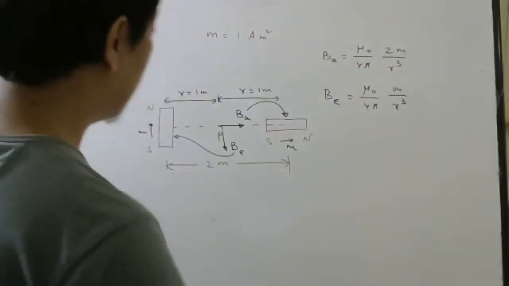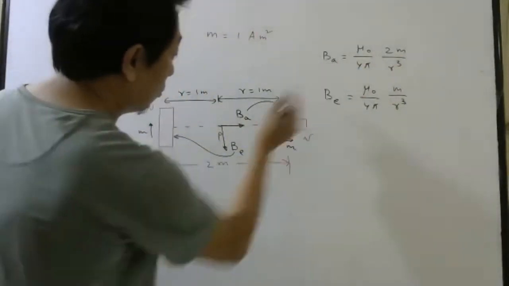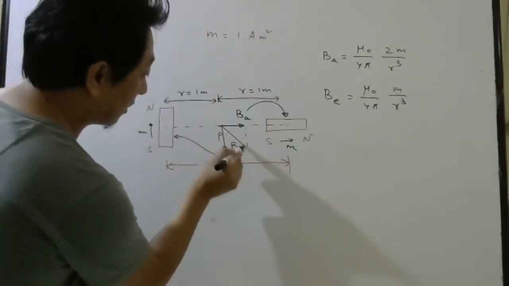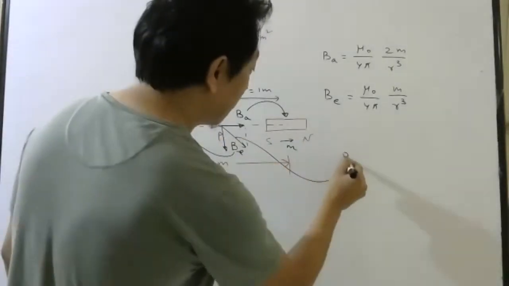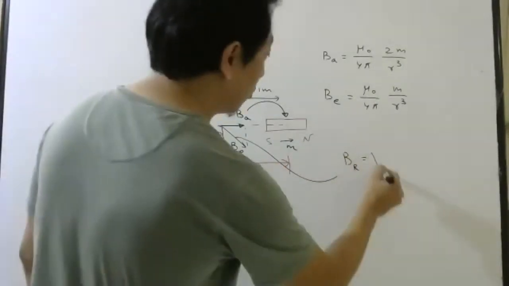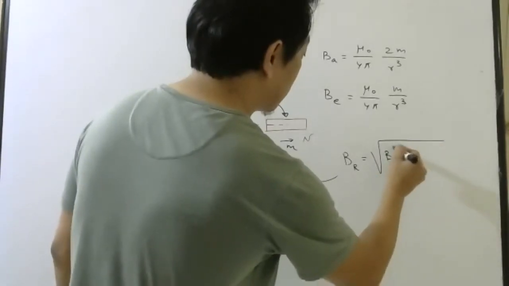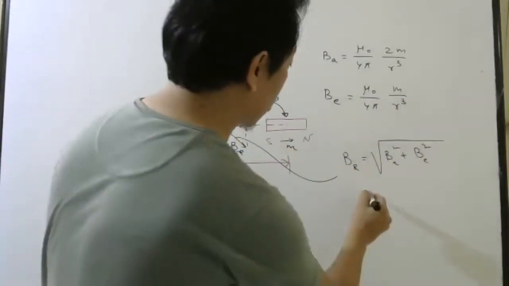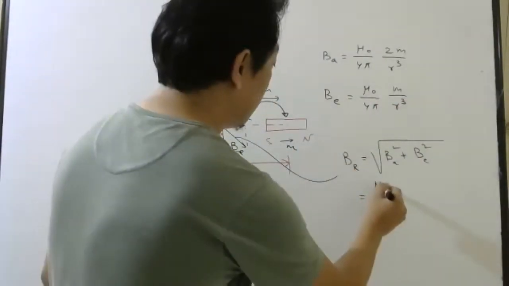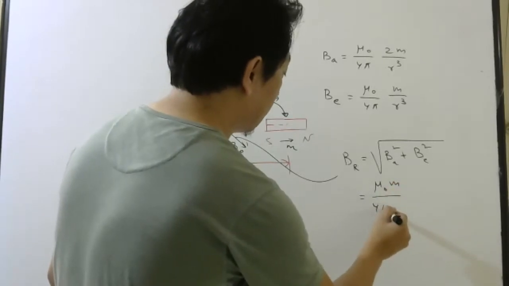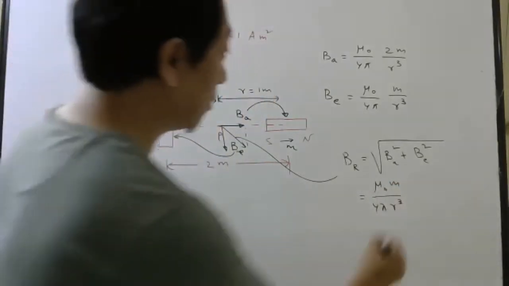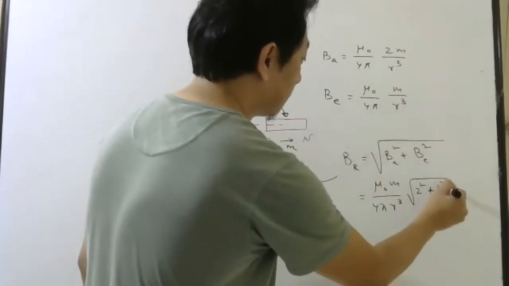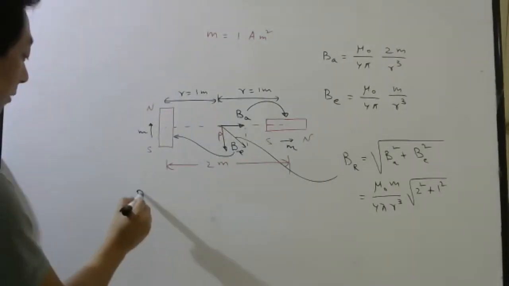Now, you can see the directions of these two are perpendicular to each other. So the resultant will be in this direction. What will be the resultant? Since it is perpendicular, you can write root over BA square plus BE square. Correct? Substitute this here. Take the common factor out. What is common? Mu naught M by 4 pi R cube is common. So root of here 2 square, here 1 square. So the resultant magnetic field will come.